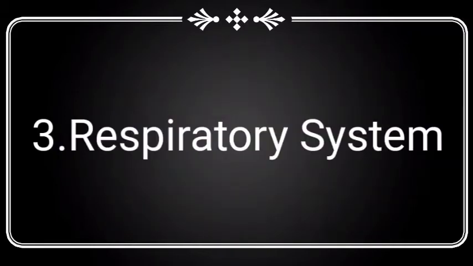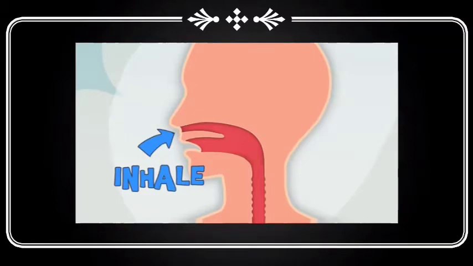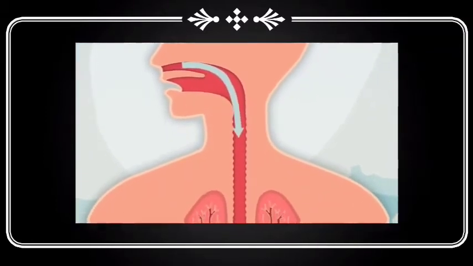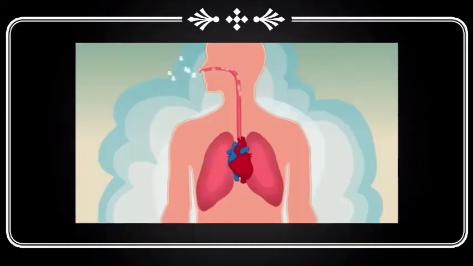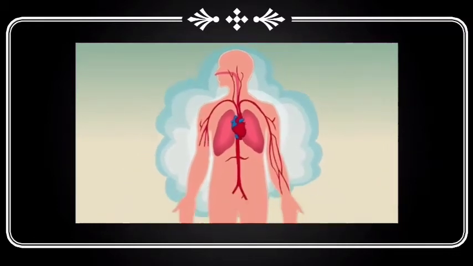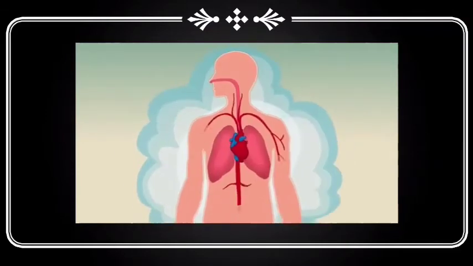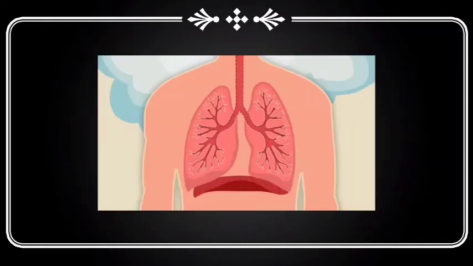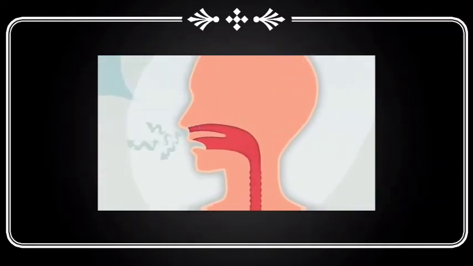The third system is the respiratory system. Nose, windpipe and lungs are the three main parts of the respiratory system. We breathe in oxygen through our nose. Oxygen passes through the windpipe, which is otherwise called the trachea, and finally reaches the lungs. Oxygen from the lungs is carried by the blood vessels to various parts of the body. And the carbon dioxide from the lungs is removed through the nose.